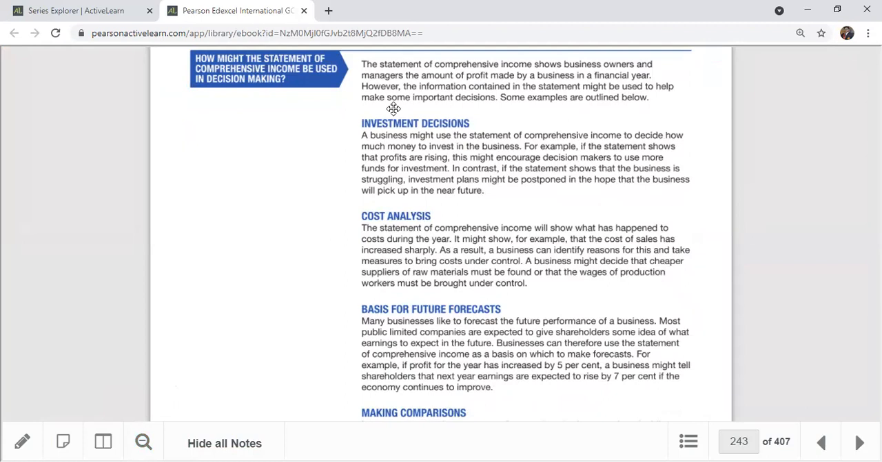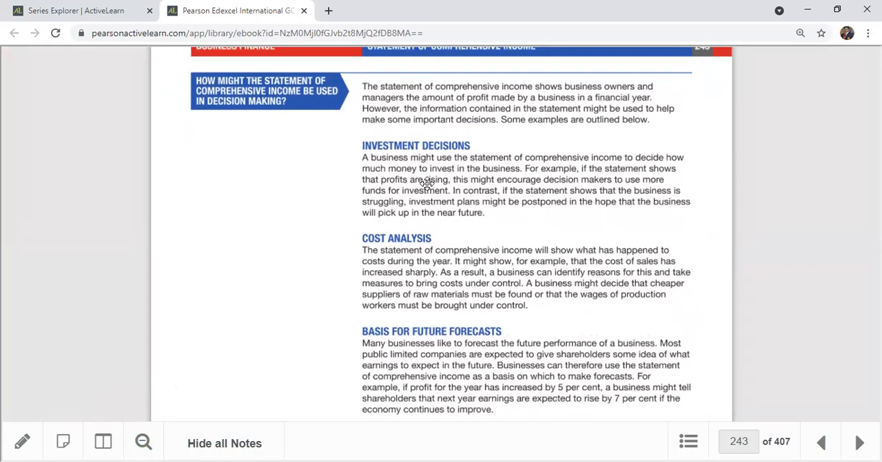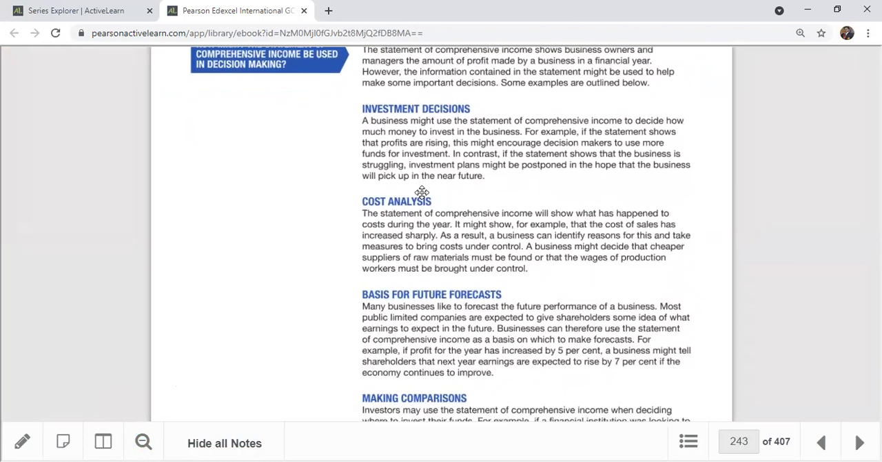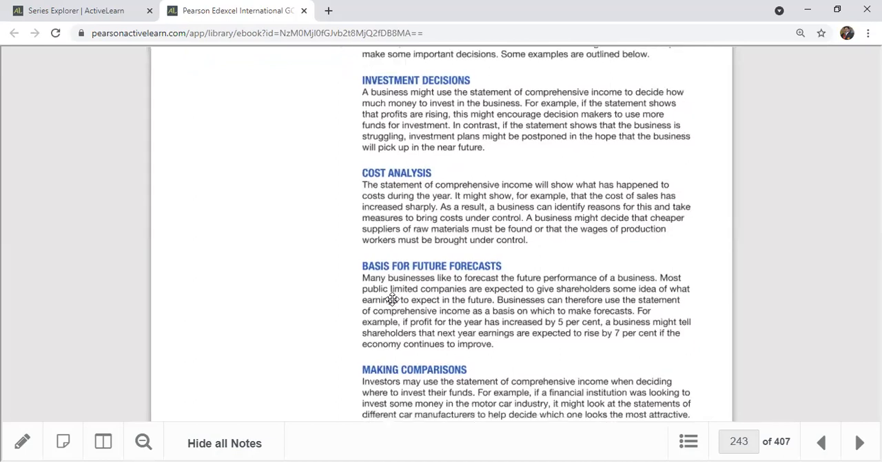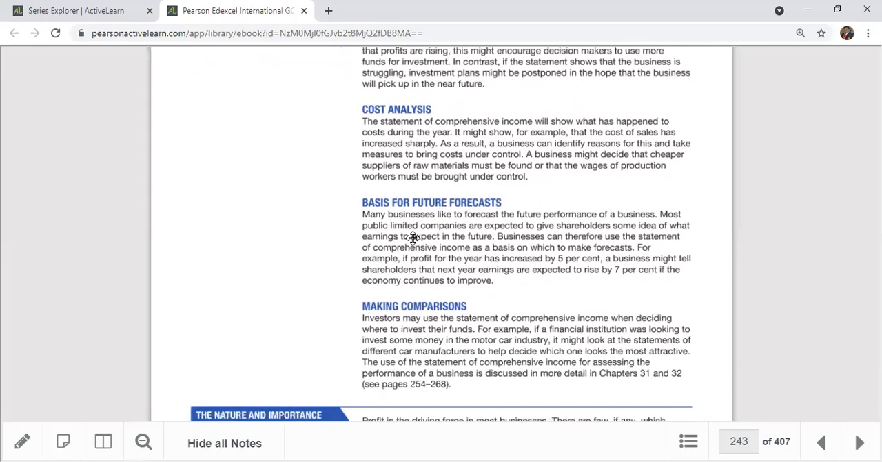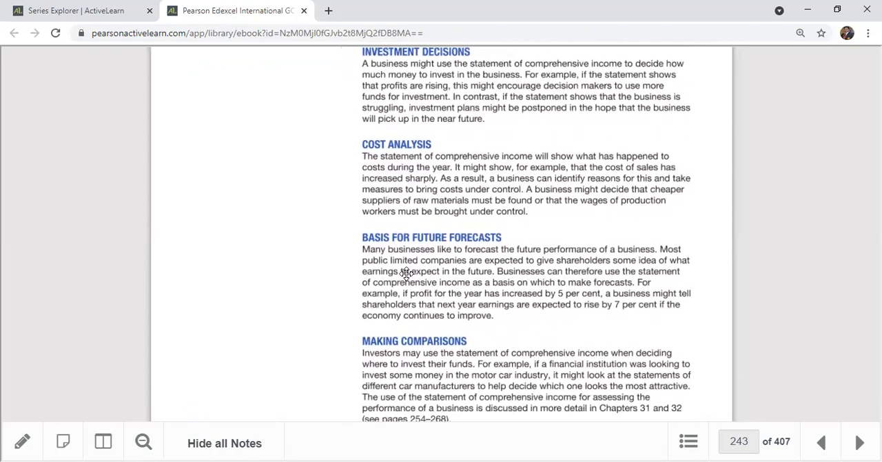We can see the first one they are giving: statement of comprehensive income is important for investment decisions, right? Cost analysis is the second one, third one, basis for future forecasting, and fourth one, making comparisons. So let's see one by one in detail what are the main benefits.